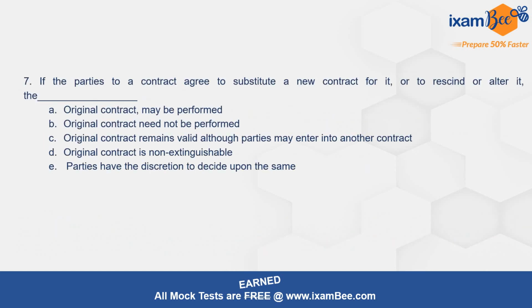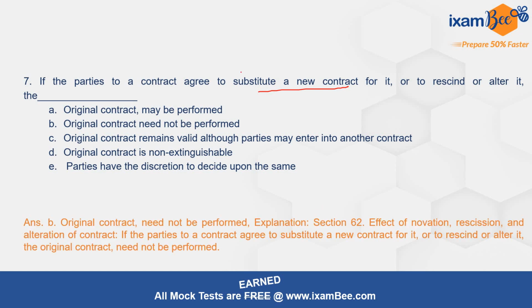Then question number 7 mentions: if the parties to the contract agree to substitute a new contract for it, or to rescind it or to alter it, then what will be the situation? The various options are: original contract may be performed, original contract need not be performed, original contract remains valid. Although parties may enter into another contract, original contract is non-extinguishable. Parties have the discretion to decide upon the same. And the correct option is original contract need not be performed.